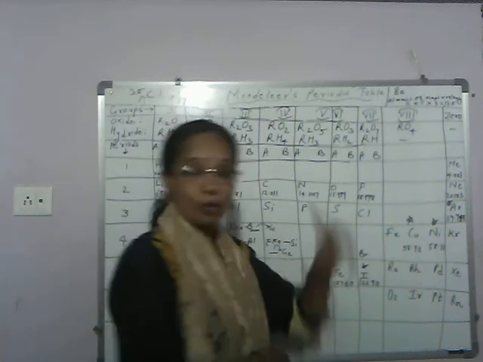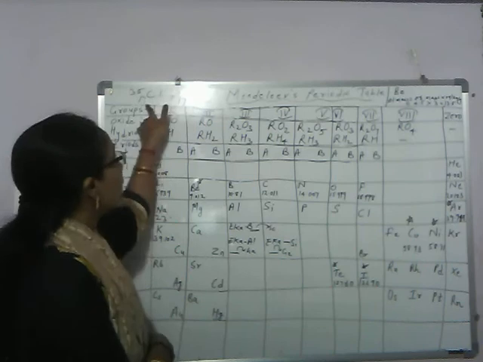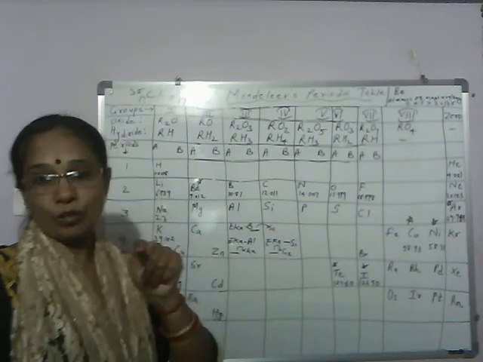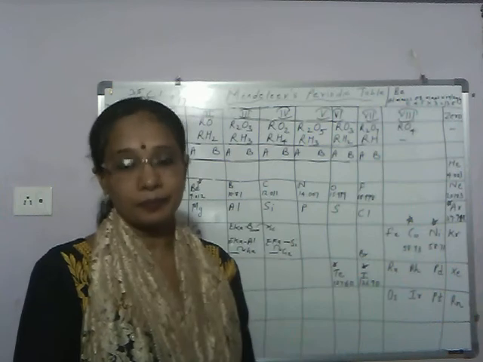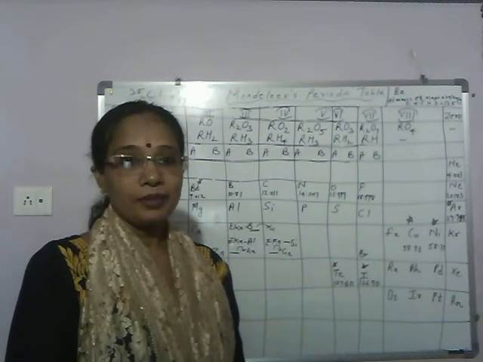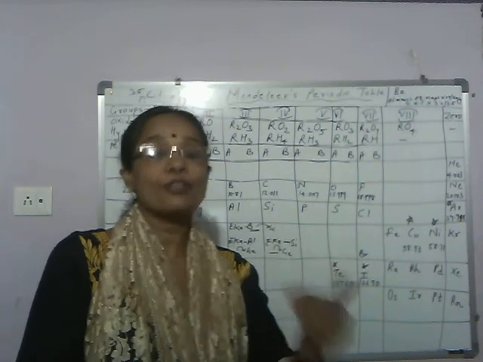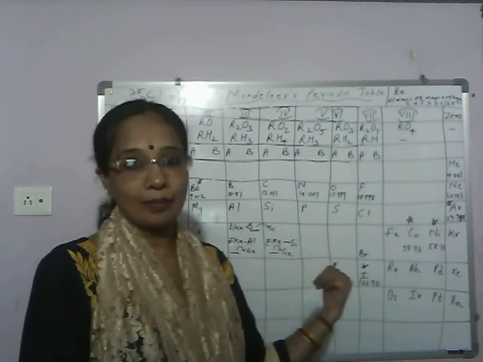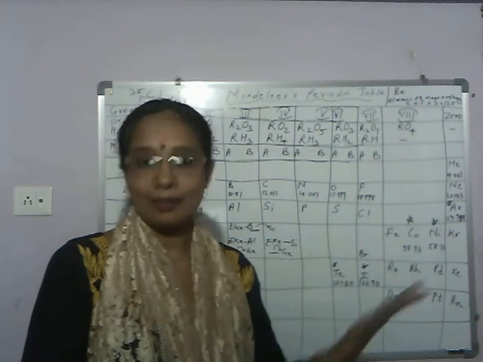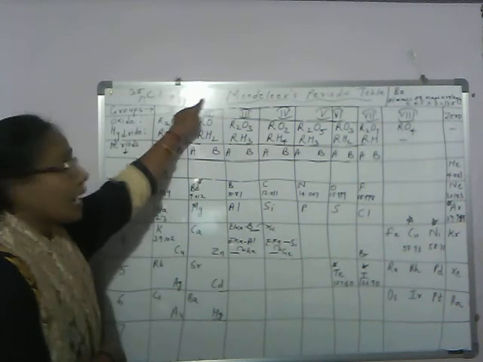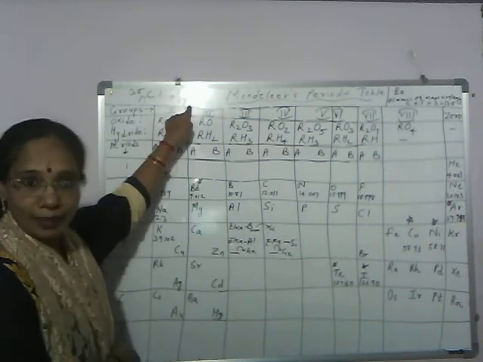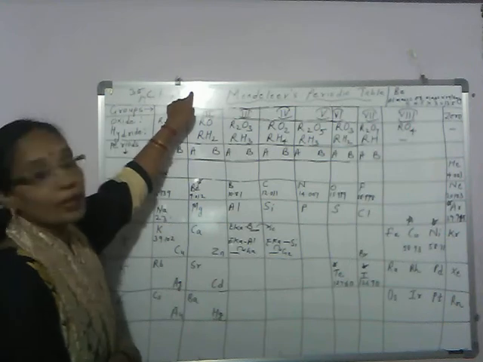So isotopes of chlorine, their atomic number is the same, so chemical properties are similar, so they should get one position. So the position of isotopes in Mendeleev's periodic table is anomalous, not fixed, because isotopes are atoms of same element having similar chemical properties but different atomic mass.